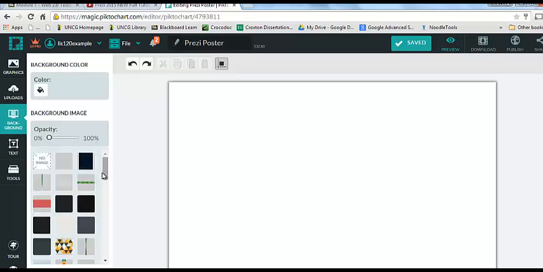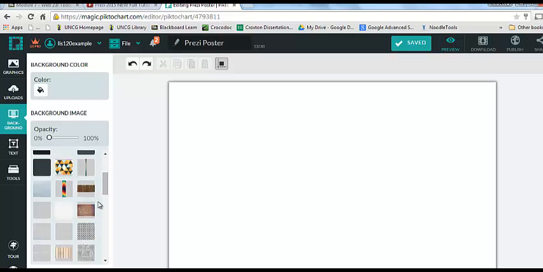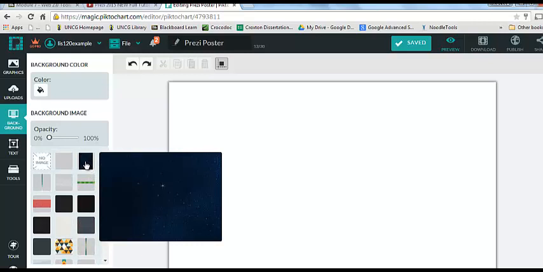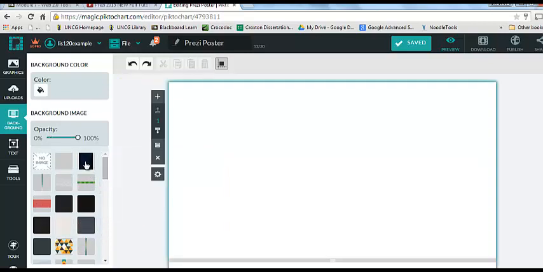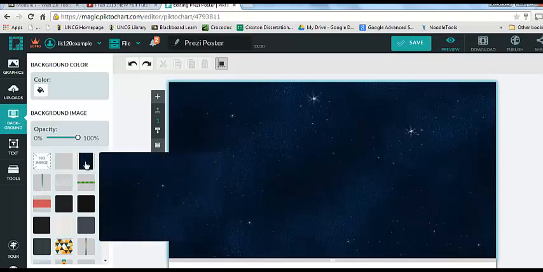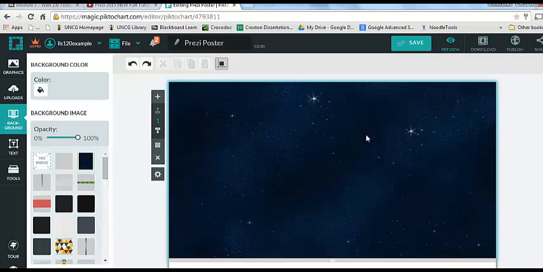The ones that are muted are premium options that will cost money, so I'm just going to stick with the free options. I actually like this one on the top that's a blue starry sky background. I double clicked on the background choice, and there it is on my canvas.